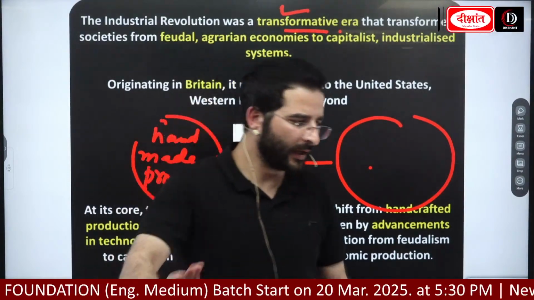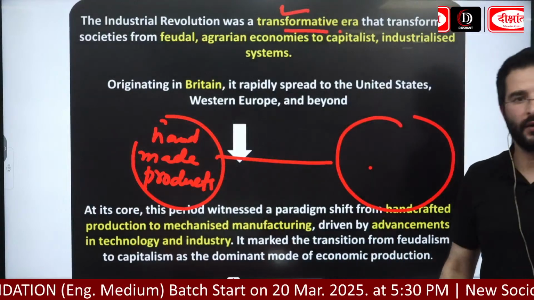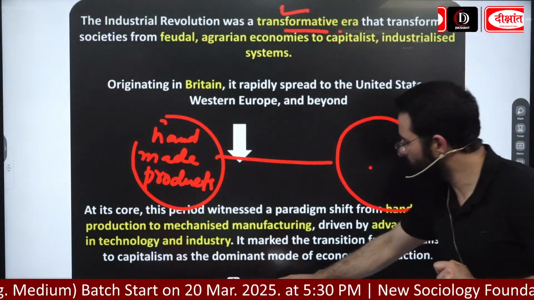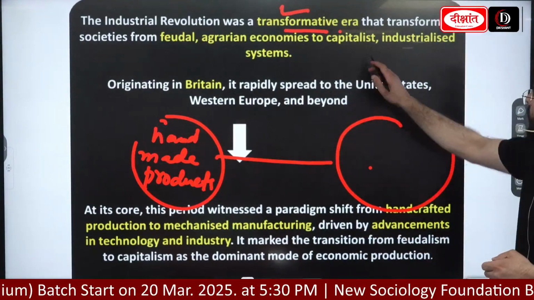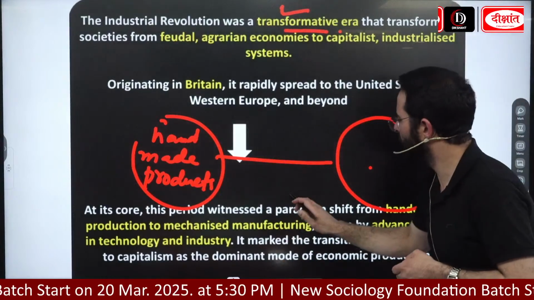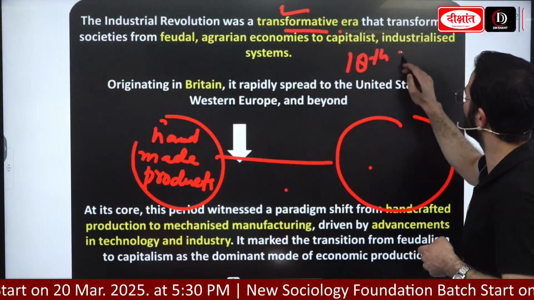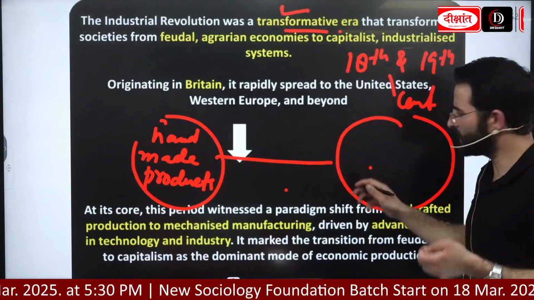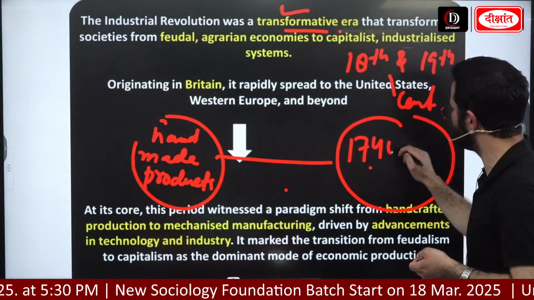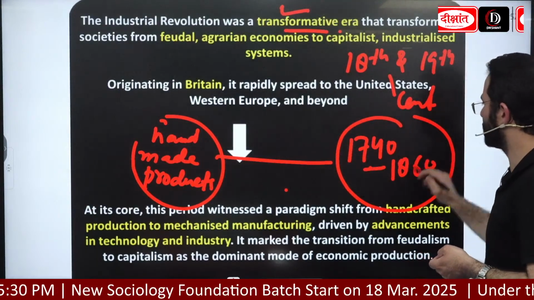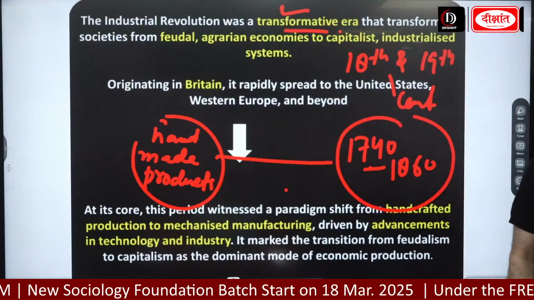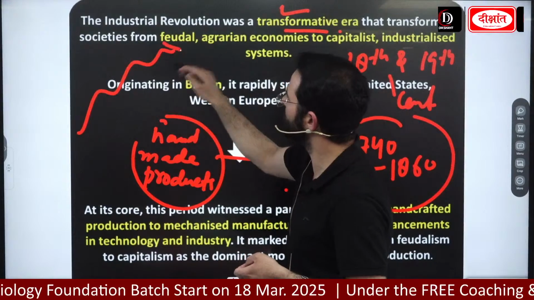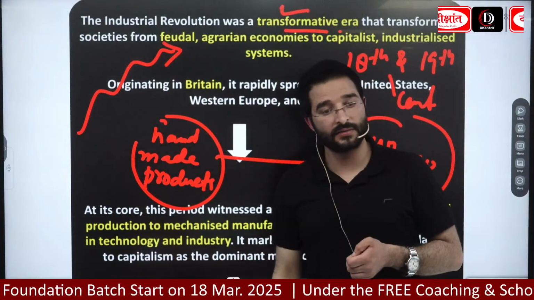Okay. Look here guys, एक और point है that you need to remember, याद रखना कि when we look at the industrial revolution, जो date है ना mostly you can go with the 18th and 19th century, or most precisely you can go with the date of 1740 to 1860 तक. Okay, where we are looking at the boom. ठीक है, जब यहाँ पे जो machine made production था, that was at its peak.